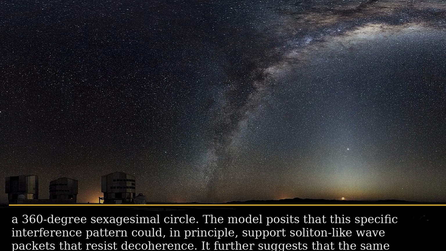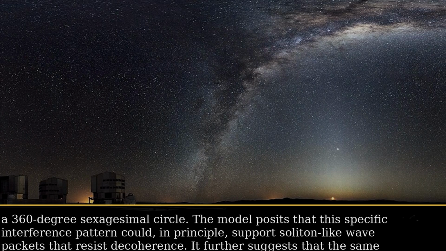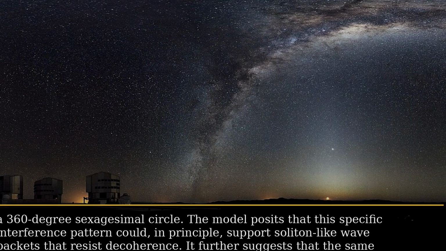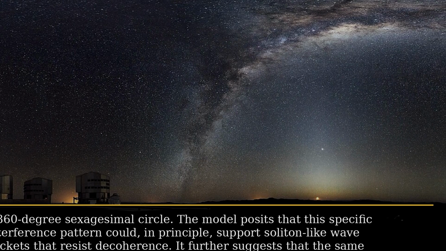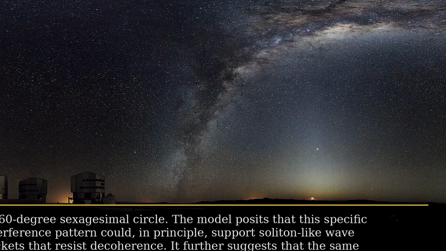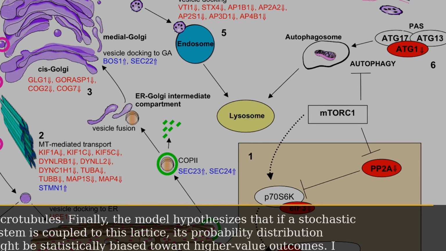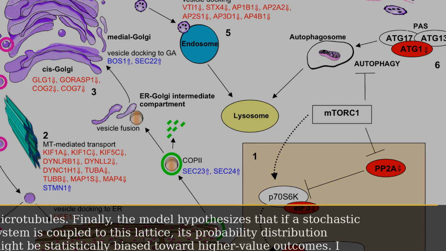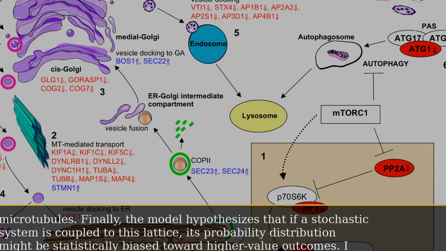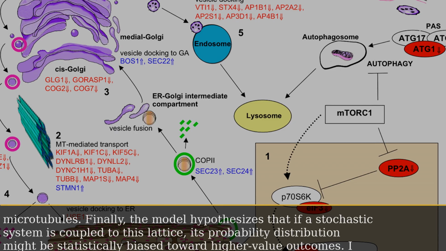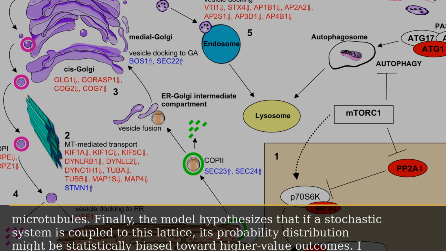The model posits that this specific interference pattern could, in principle, support soliton-like wave packets that resist decoherence. It further suggests that the same lattice geometry could guide coherent tunneling events in the hydrophobic pockets of microtubules. Finally, the model hypothesizes that if a stochastic system is coupled to this lattice, its probability distribution might be statistically biased toward higher value outcomes. I repeat, these are proposed mechanisms, not demonstrated facts.